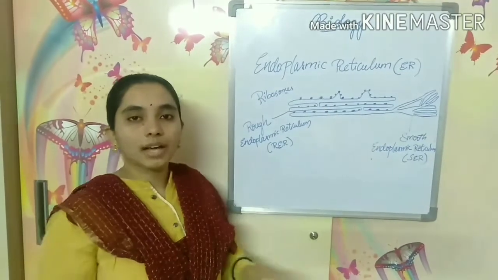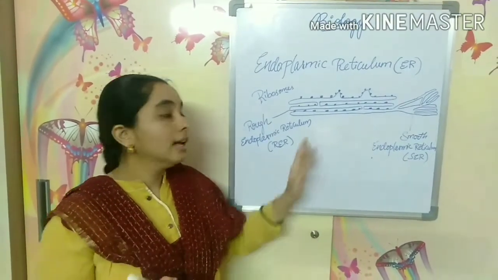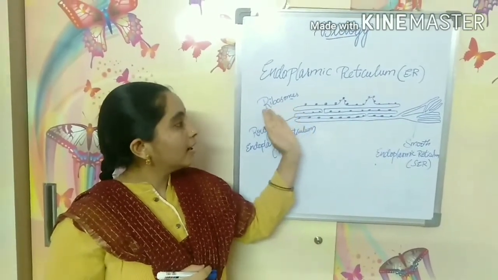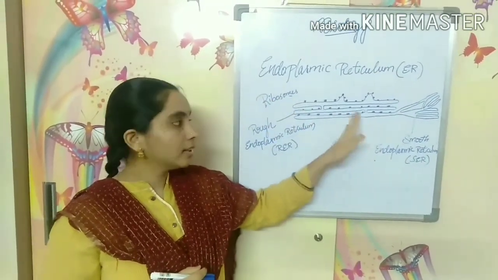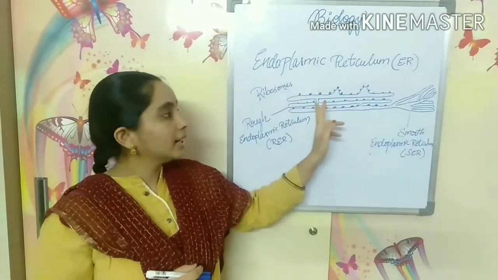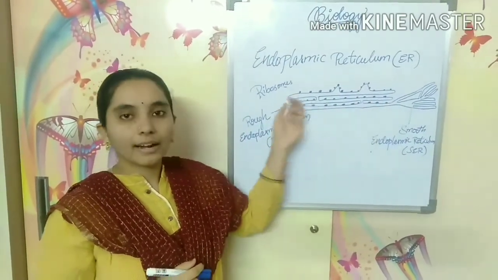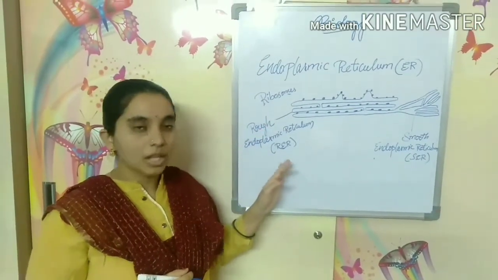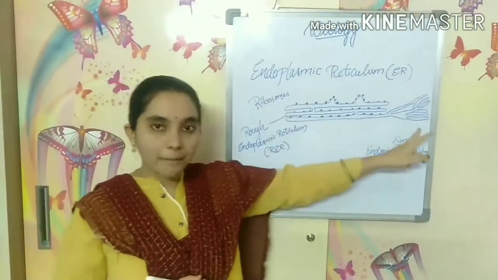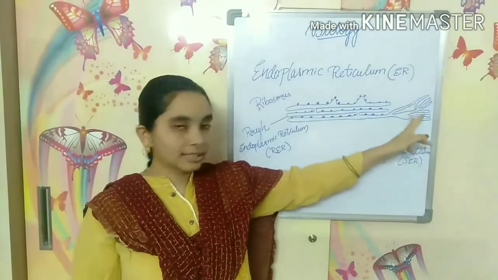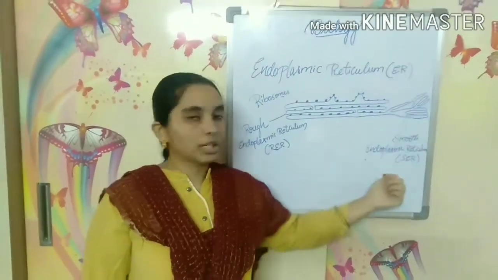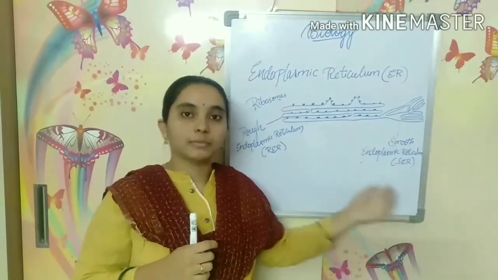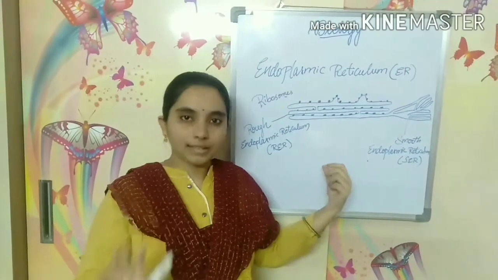So the ribosomes are small ball-like structures that are present on the endoplasmic reticulum. When these ribosomes are present on this membrane, it looks like a rough membrane. That is why it is called rough endoplasmic reticulum. If ribosomes are absent, not present on this membrane, it is called smooth endoplasmic reticulum. So these are two different types of endoplasmic reticulum that are present in the cell.